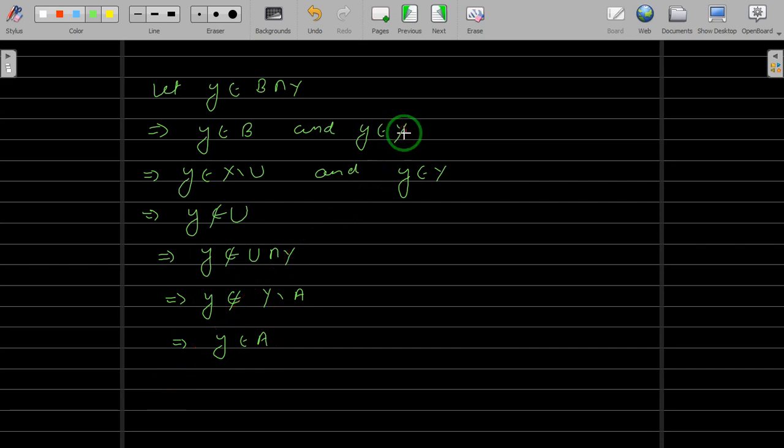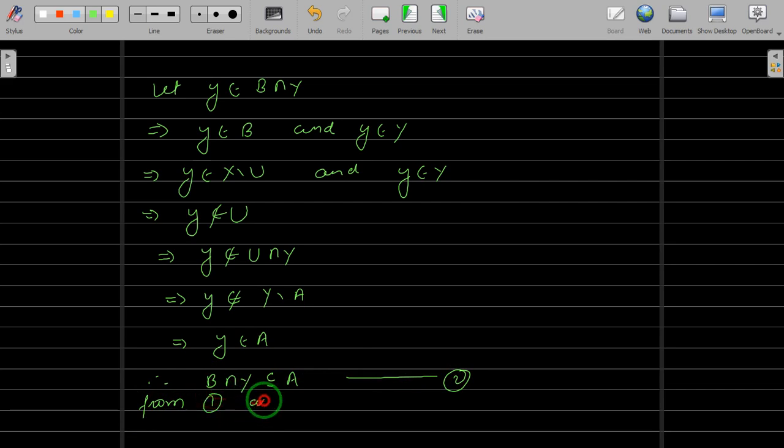Okay, because y is already in Y, y belongs to Y, and this y does not belong to Y difference A. So obviously that y is in A, and hence we are removing that from Y difference A. So we are getting that y belongs to A, and hence this implies we have taken a point in B intersection Y. We showed that that point is in A. This implies B intersection Y is a subset of A. This is equation number 2.